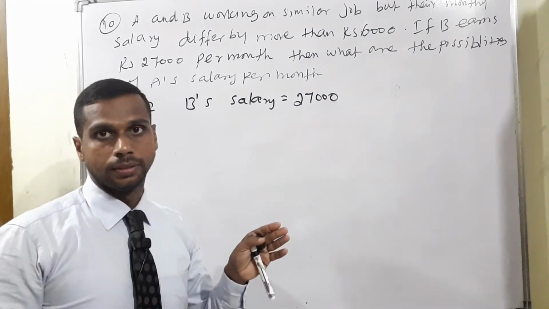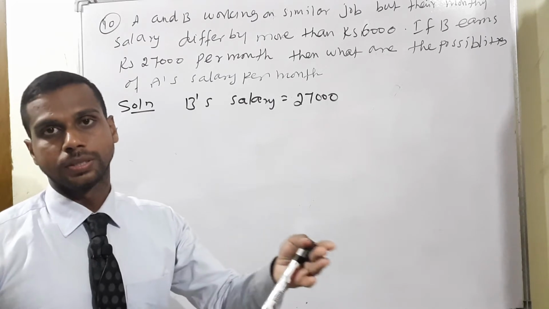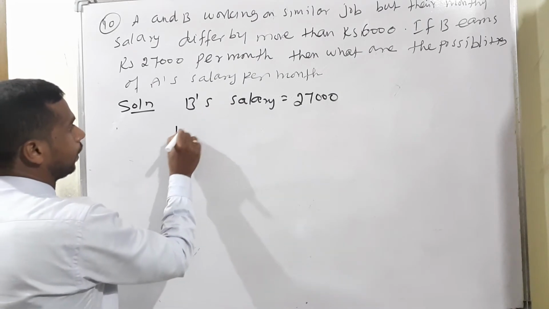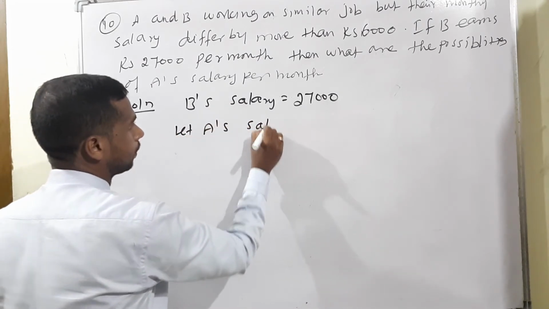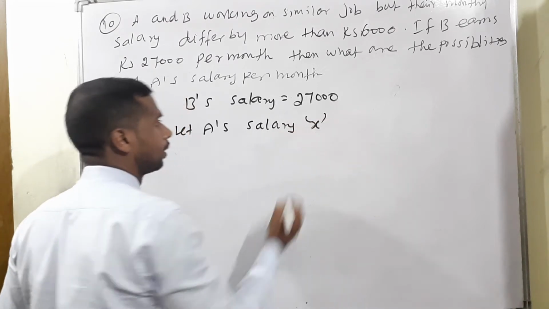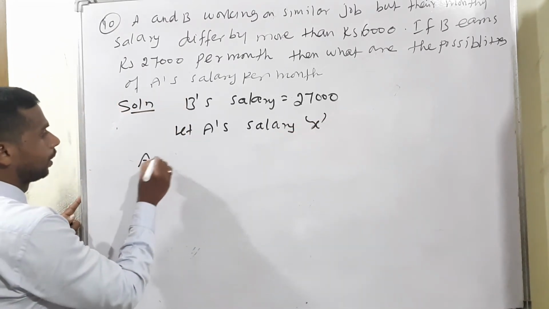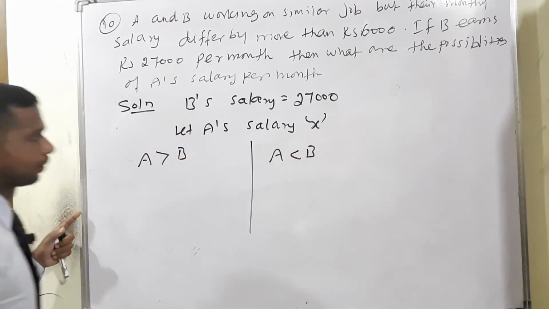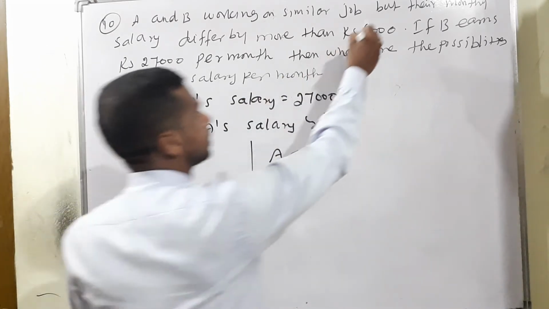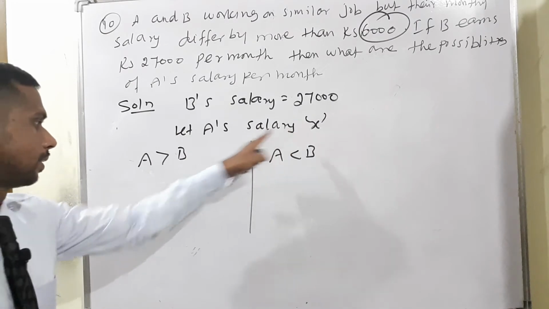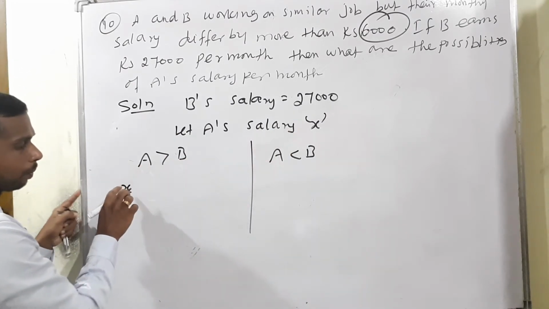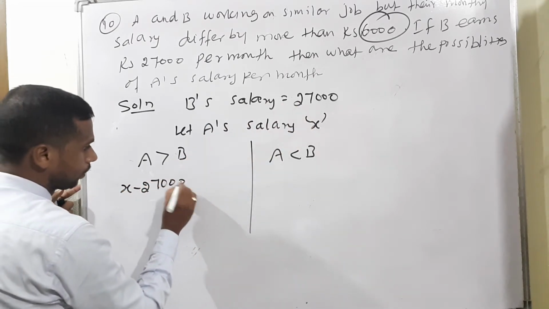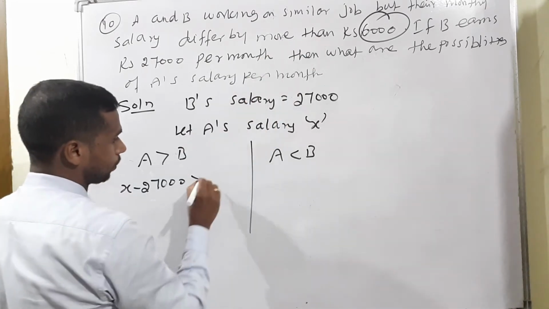There are two possibilities, because we don't know who is greater or lesser. We have to check it. A's salary we don't know, therefore let A's salary be X. First, A greater than B, and second, A lesser than B. In the first case, A greater than B but differing by more than 6,000: X minus B, that is X minus 27,000, greater than 6,000.